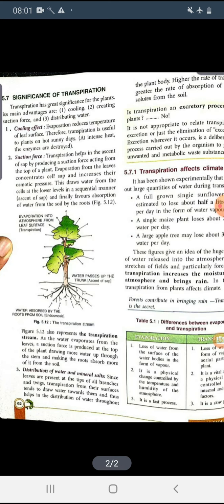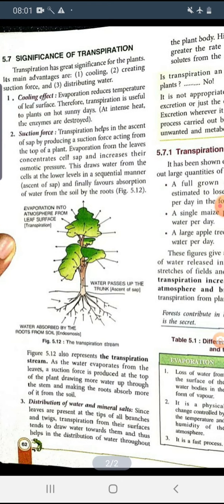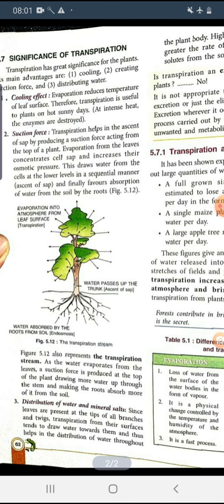Okay, next is what is the significance of transpiration? Okay, so there are different significances, and it has great significance for the plants. First is the cooling effect. Okay, so this evaporation, or this release of the water, reduces the temperature of the leaf surface. So therefore transpiration is useful to the plants on hot summer days, right, as it gives us a cooling effect.